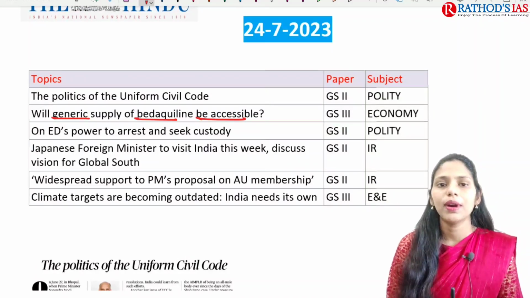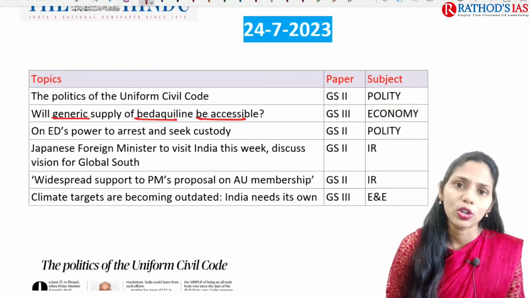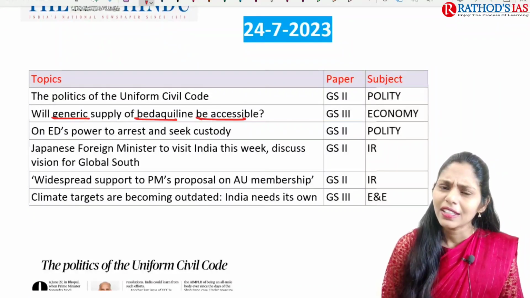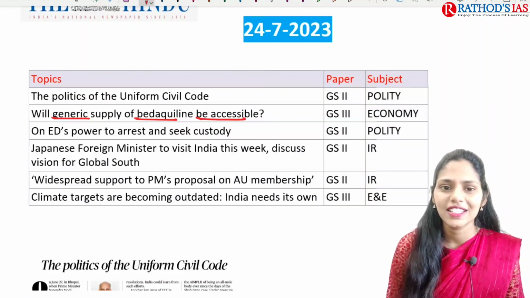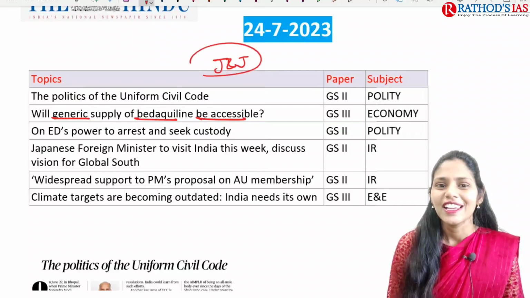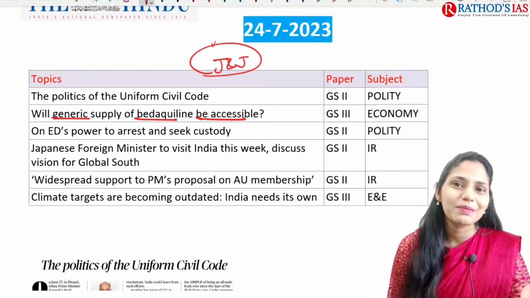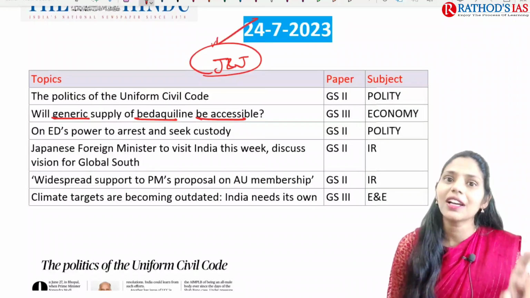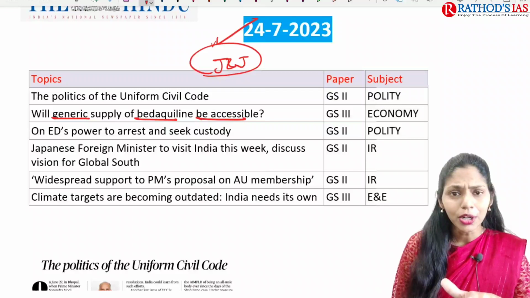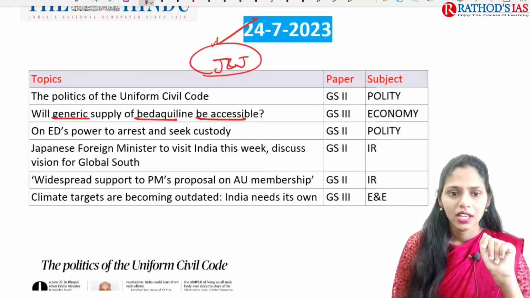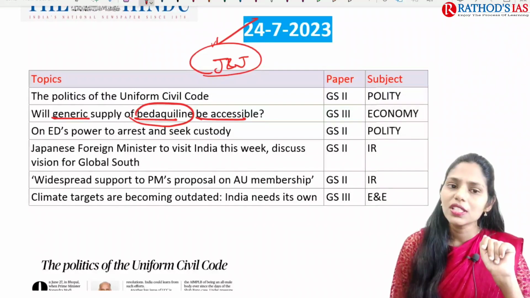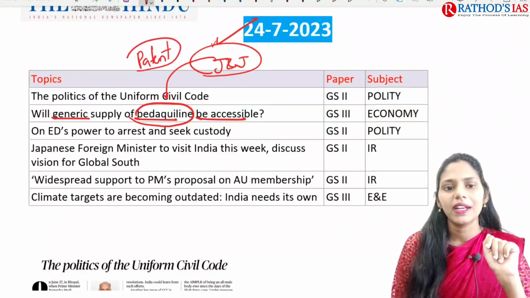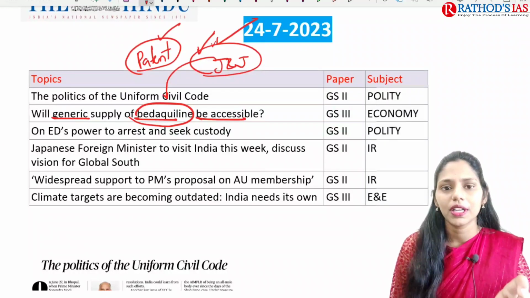One such antibiotic that is used in multi-drug resistant tuberculosis is bedaquiline. Which company produces this bedaquiline? That is J&J, Johnson & Johnson. I think you might know about Johnson's baby powder, Johnson's baby oil, Johnson's baby solution, right? That is the company that manufactures this bedaquiline. Actually Johnson & Johnson already got a patent for bedaquiline. A patent means it has the exclusive right for the production.